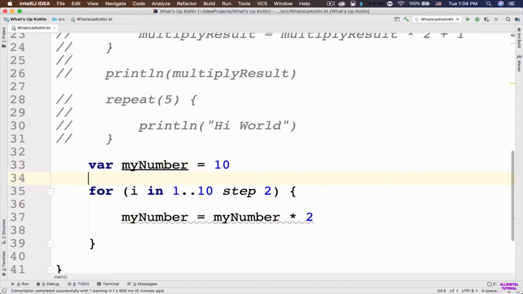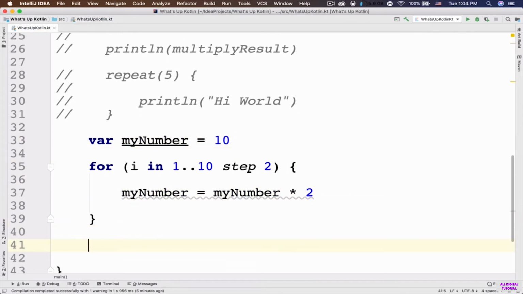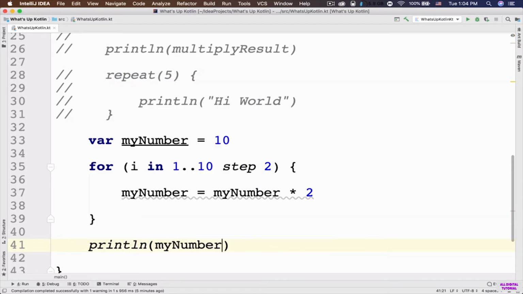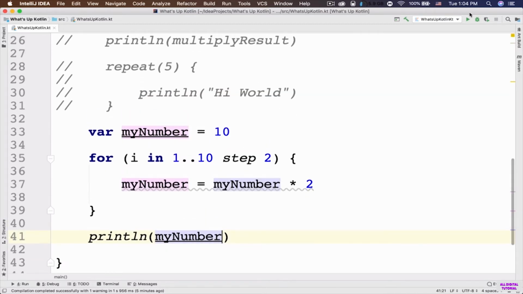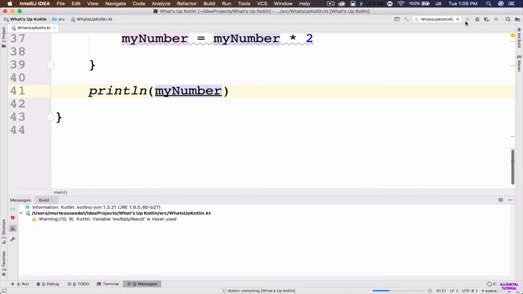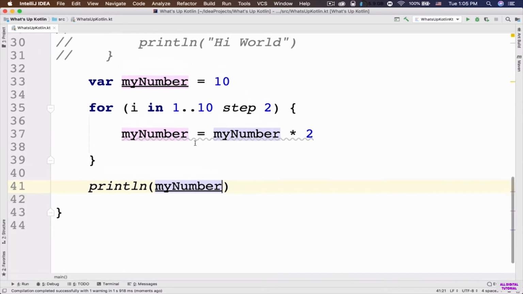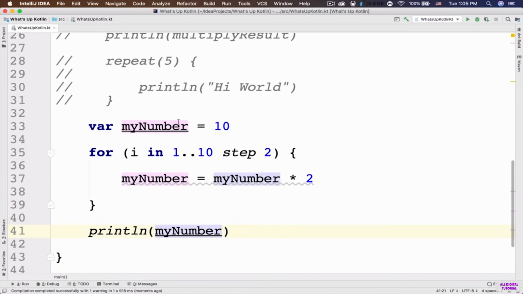Okay, so let's see what's going on here. So after this for loop, let's go ahead and output the value of this my number to the console. First, let's see the result, and then I'm gonna explain to you what's going on here exactly. So the value 320 is outputted to the console. Okay, let's go to our code. First of all, we have this my number, which is initially number 10. Then inside the parenthesis of this for loop, we have something new. What is this step 2? So let me tell you what is it exactly.